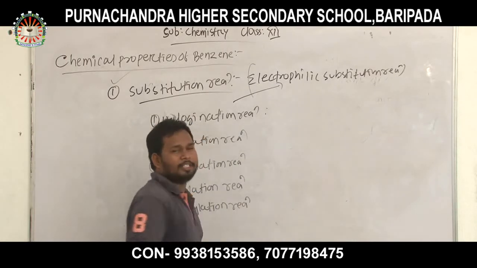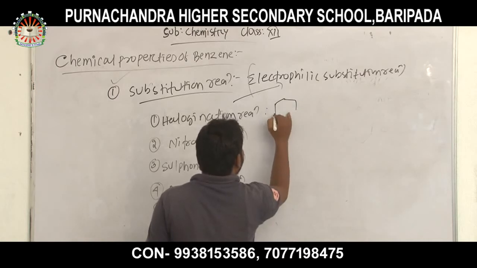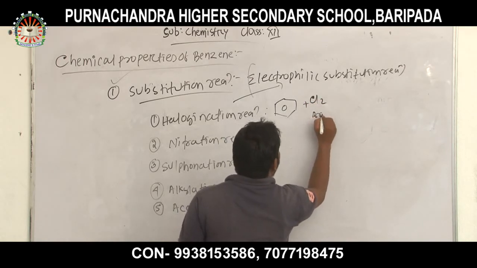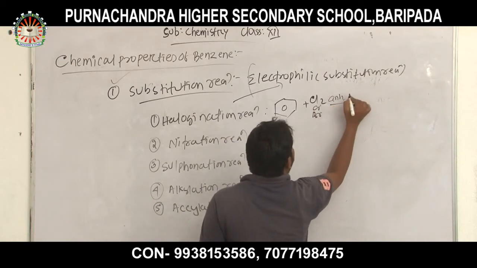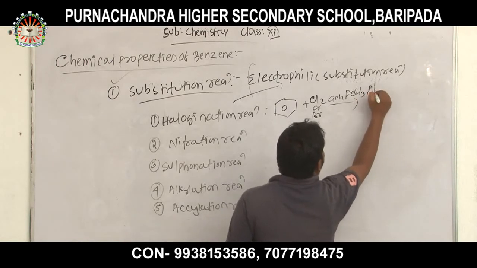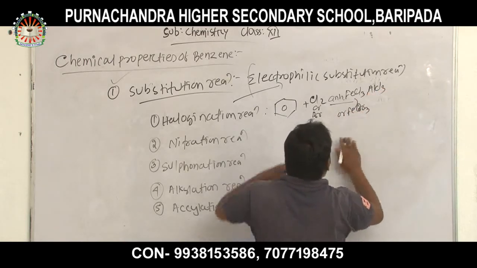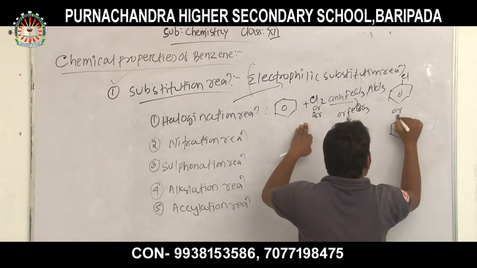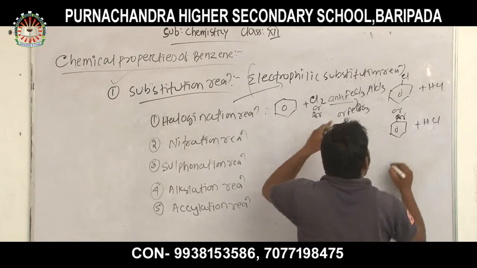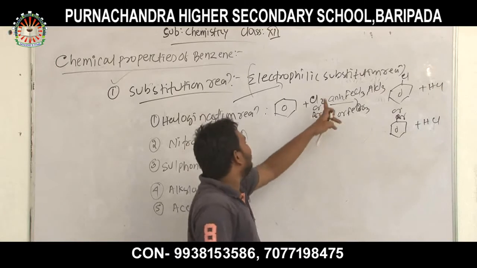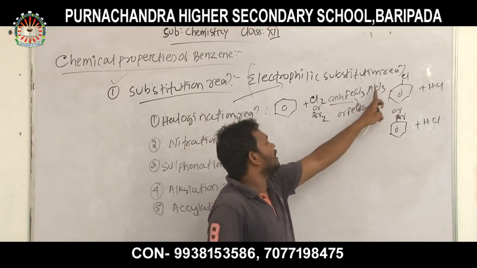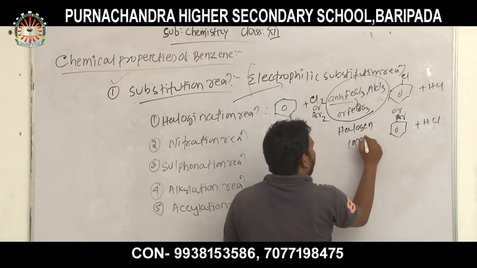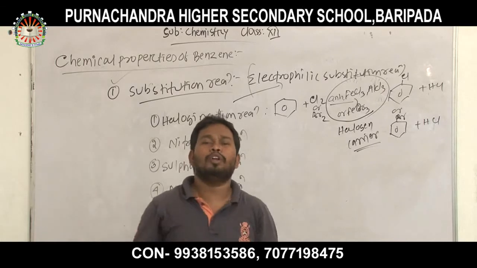First we know what is halogenation reaction. When benzene reacts with a halogen like Cl2 or Br2 in presence of anhydrous FeCl3 or AlCl3 or FeBr3, those are known as halogen carriers, also known as Lewis acids.